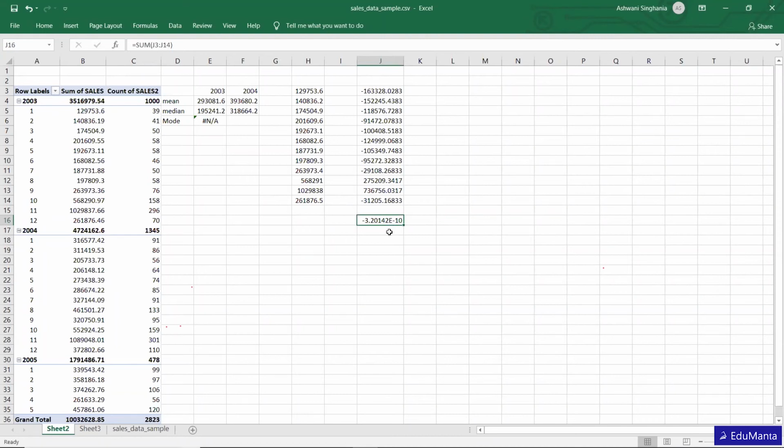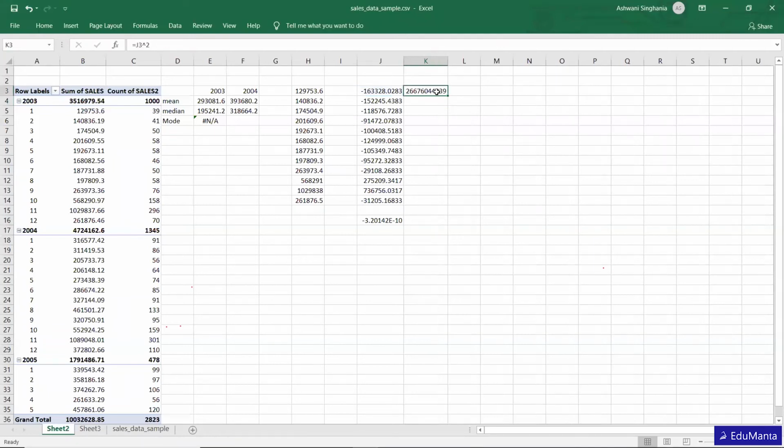So to get a positive number, we are going to square each distance from the mean, so that it converts into positive. This raised to the power 2 gives us a positive figure, and we do the same for all data. This is what we got.